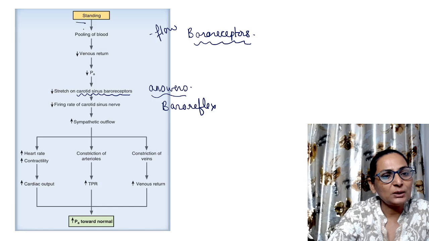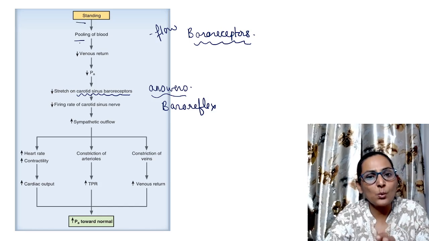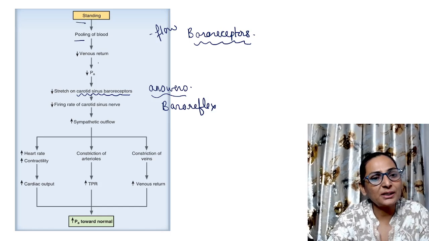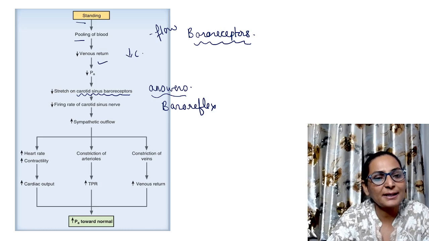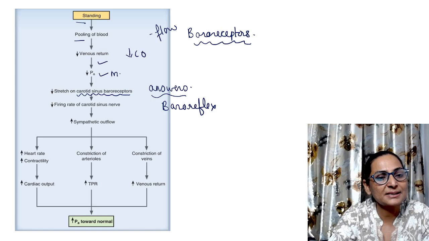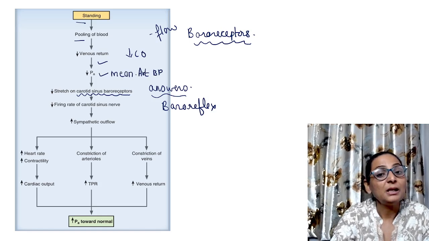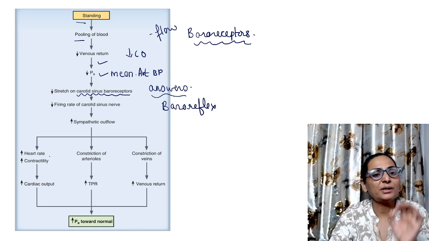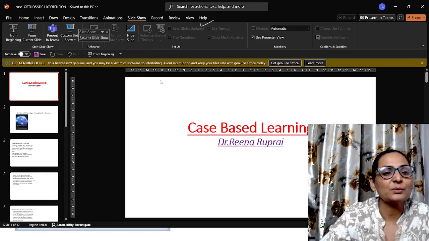So on standing, when there is venous pooling of the blood, that means the veins in the lower limb are accommodating more blood. This is going to decrease the venous return to the heart, and therefore there is a decrease in the cardiac output, and therefore a decrease in the mean arterial blood pressure. Now, the blood pressure is sensed by very important receptors called mechanoreceptors, or baroreceptors.